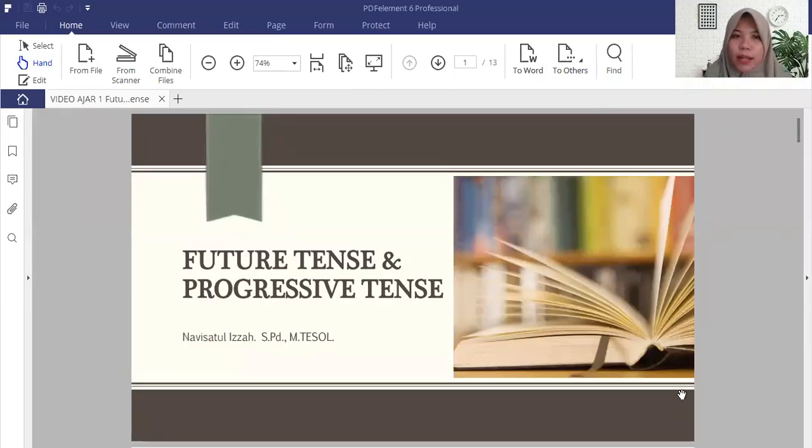If you heard the words future tense, what's the thing that comes to your mind? It must be like will, yeah, and then you heard a lot about this in your previous level of education. But how if it is combined with the progressive tense? Do you understand when it should be used and what kind of tense that is? And another thing about the combination of these two tenses.